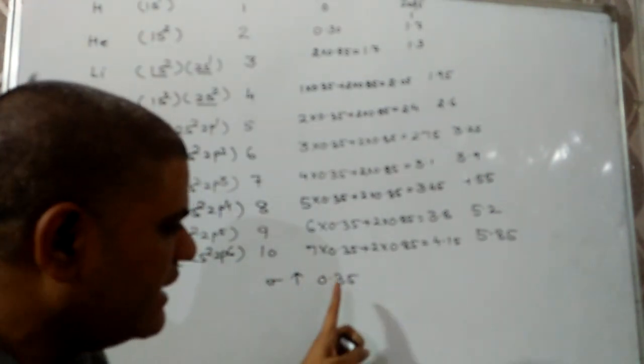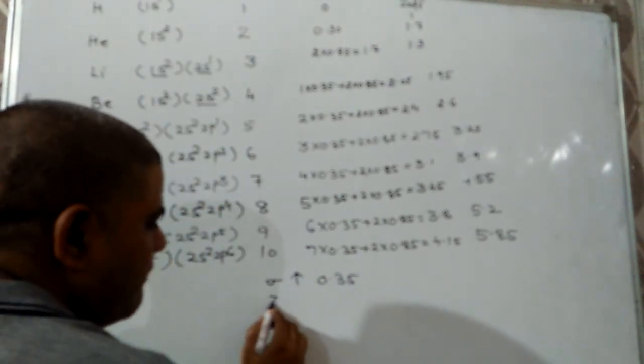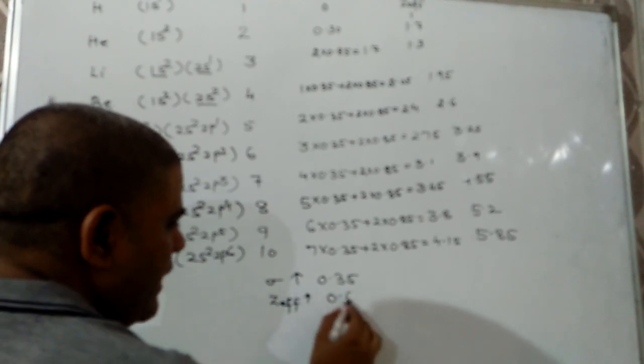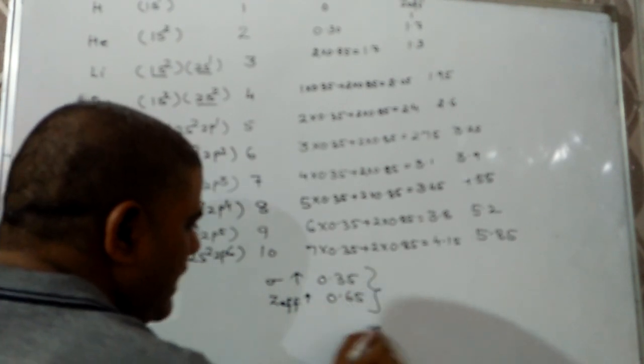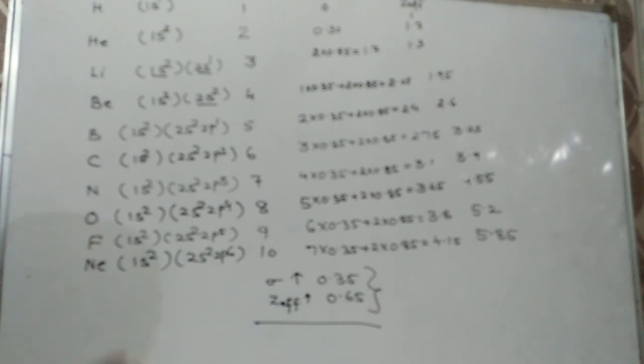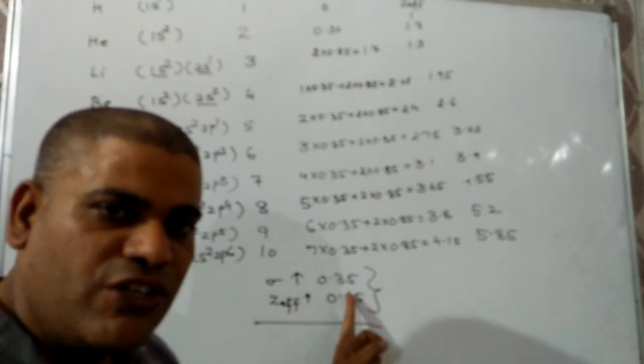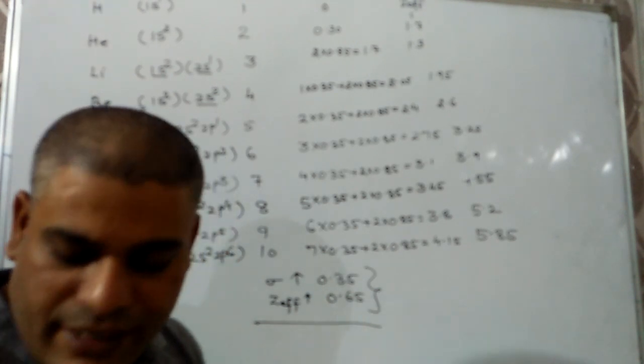Now see here, when we are moving in the period, the shielding constant increases by 0.35. Keep it in mind, when we move in a period, the shielding constant increases by 0.35, while the effective nuclear charge increases by 0.65. Keep it in mind.